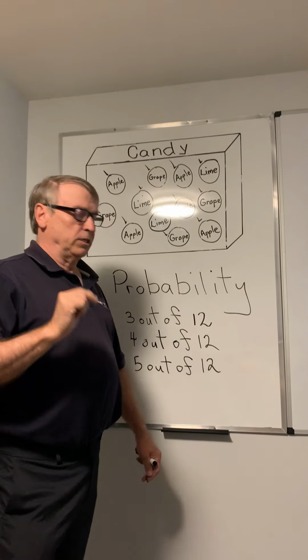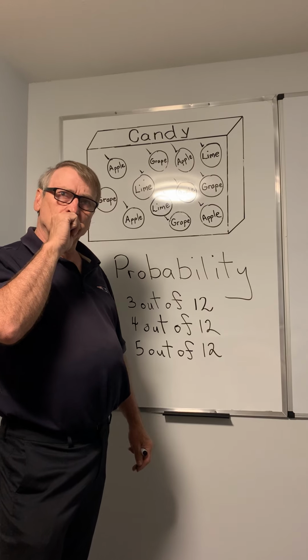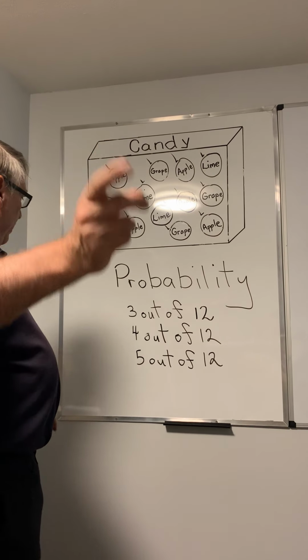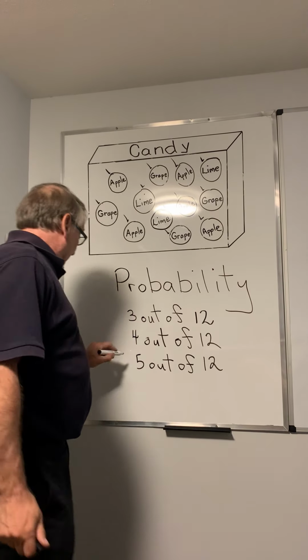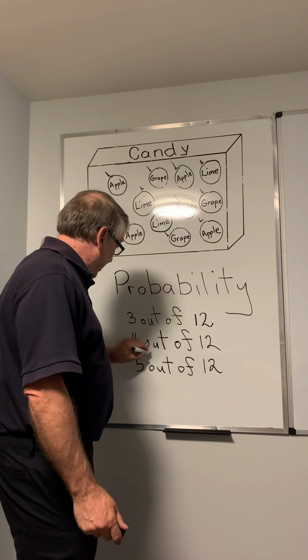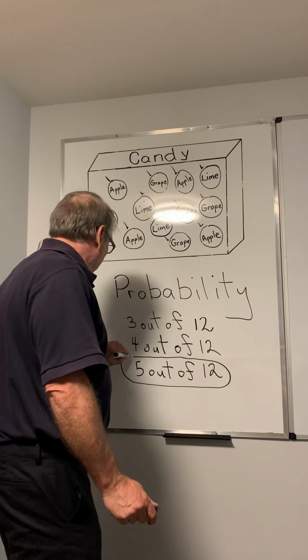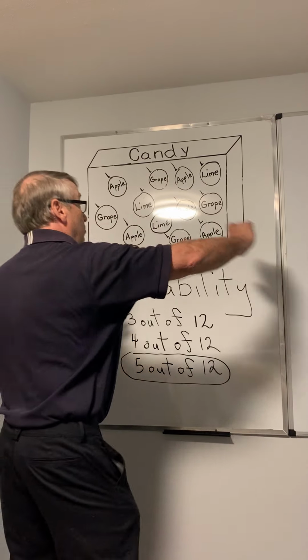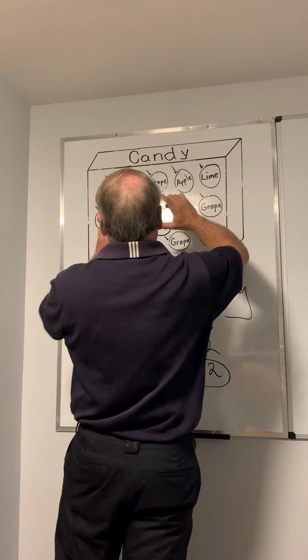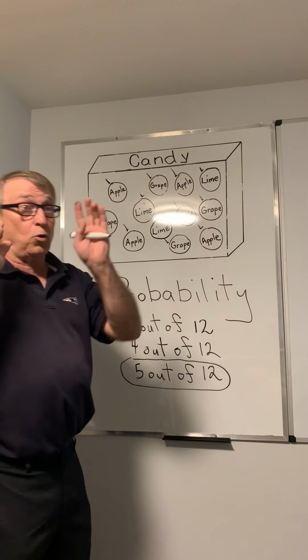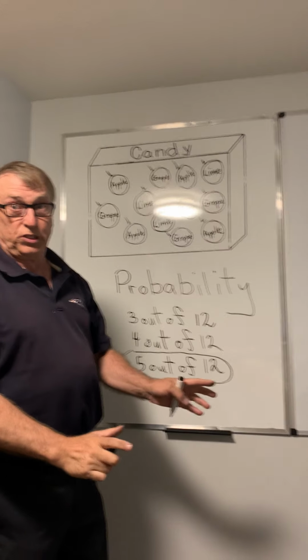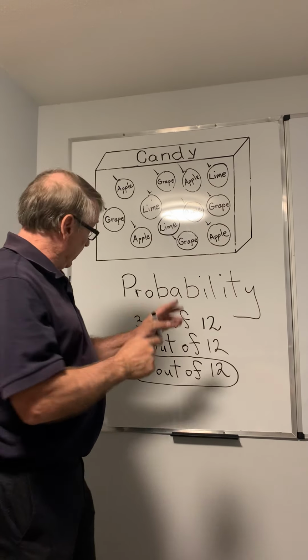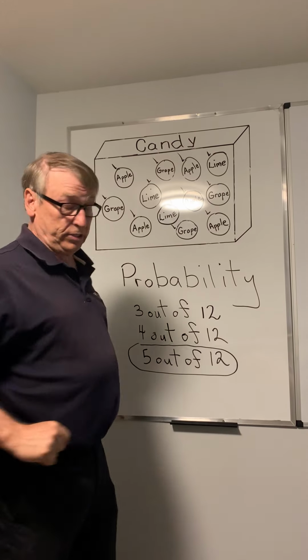Do you know, Cassidy? Yes, that's right. It'd be the one that has the most, which is the apple, which has 5, because if you're putting your hand in there, chances are you're going to pick the one that has the most. And apple has the most.